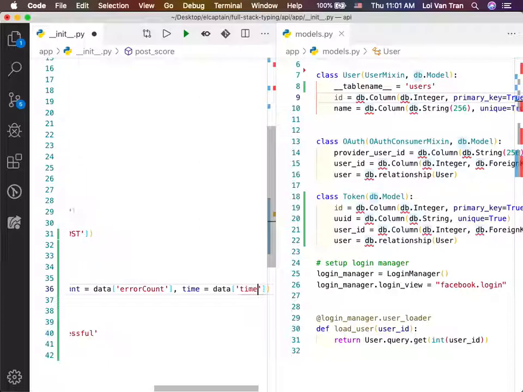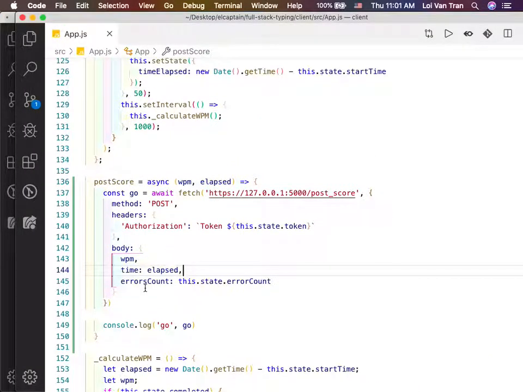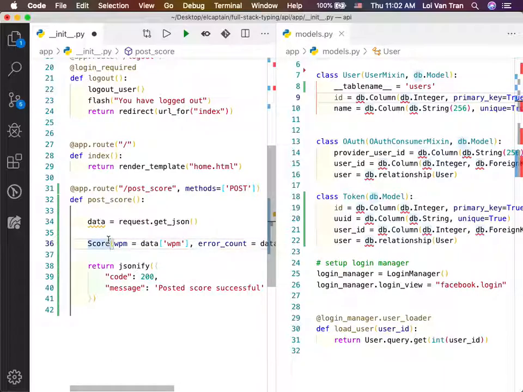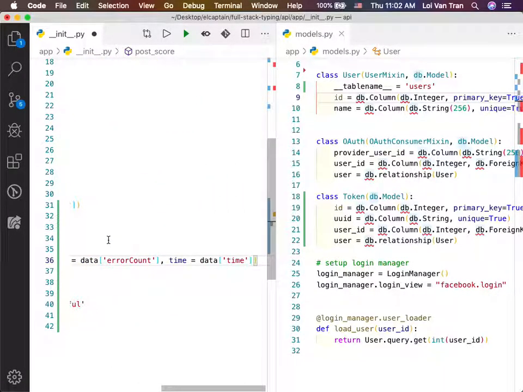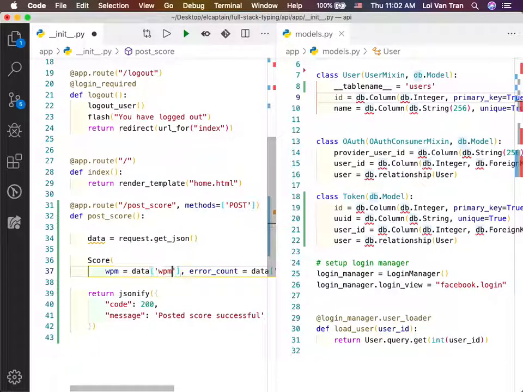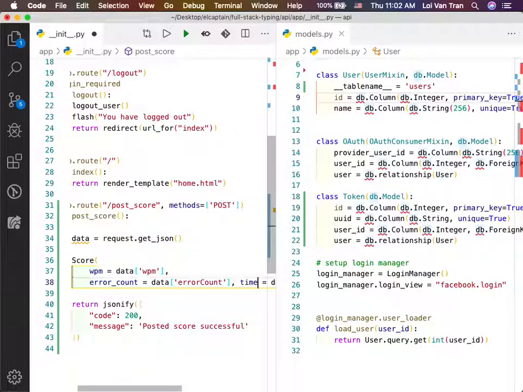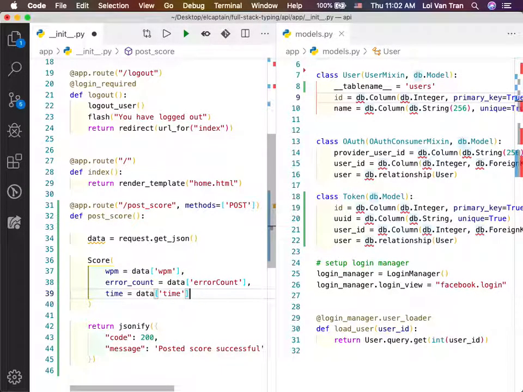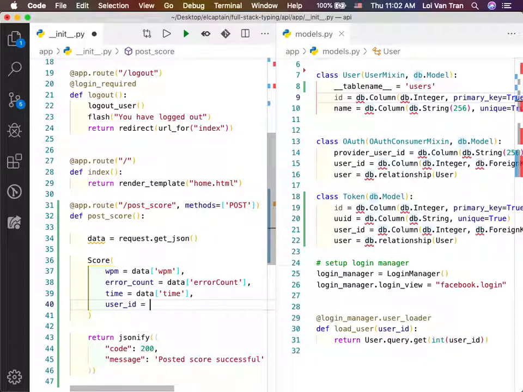What do they call it? I don't remember. So we're gonna look over here, and yes, it's called time. And this one here, we're gonna call error. That seems good. Okay, so we're going to create a new score. And what's the one more thing that we need in here, guys? Yes. We say user ID is equal to current user.